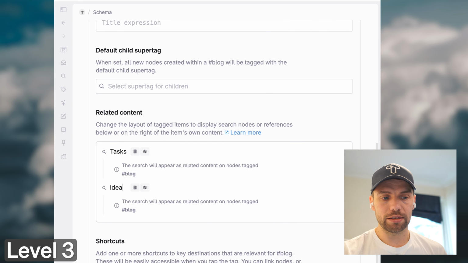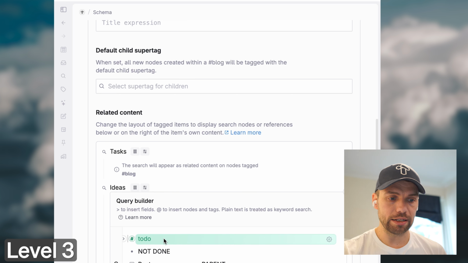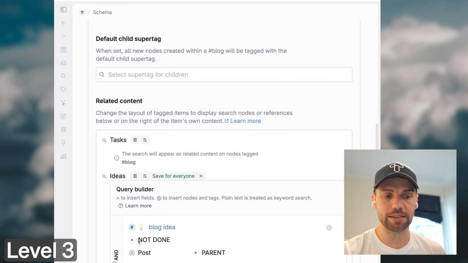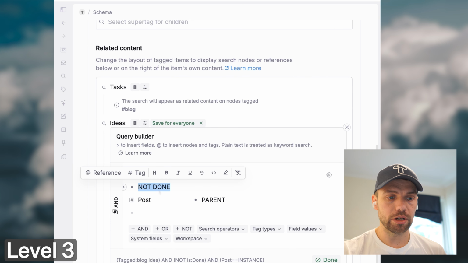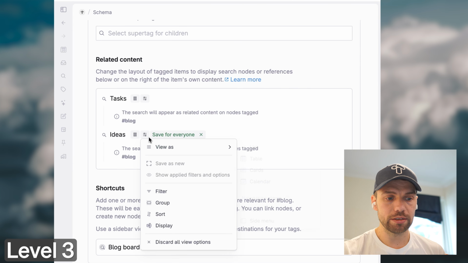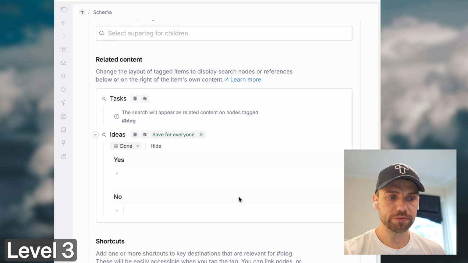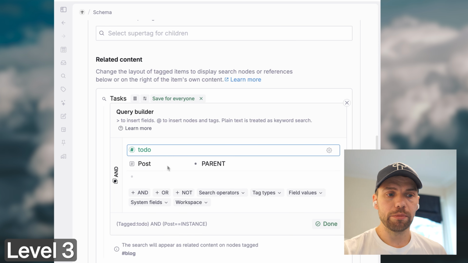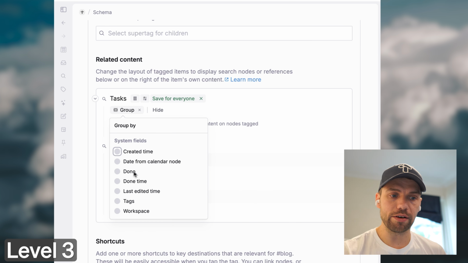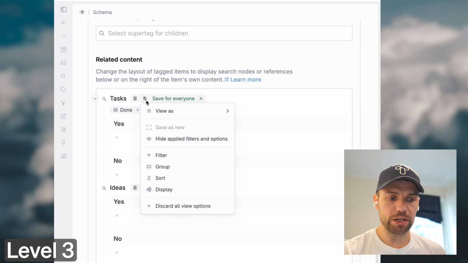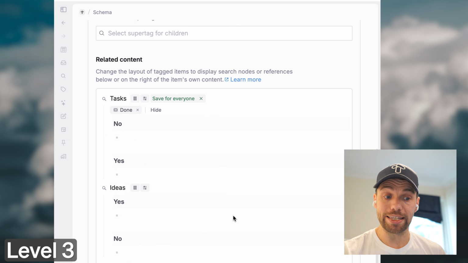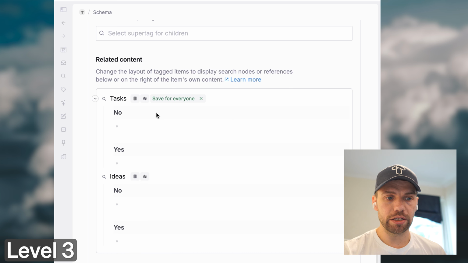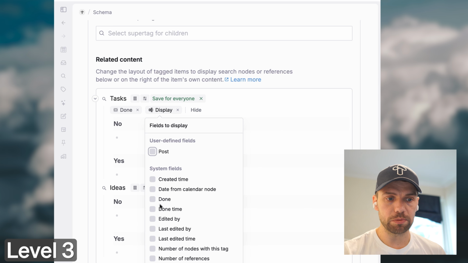And then I just duplicate the first search and make the exact same one, but using the blog idea supertag instead. Taking out the not done, grouping by done, and then you can see both the tasks for a project that are left to do, but also the ones that you have done. And then I just make sure that the done tasks, that would be the yes value here, appear at the bottom. So here we've created, and then I just display the done time for the ones that I've done.